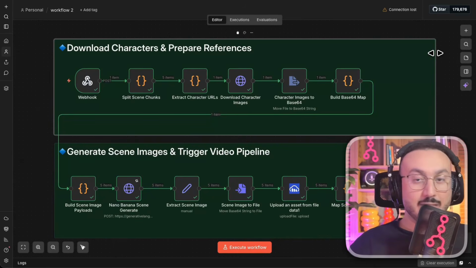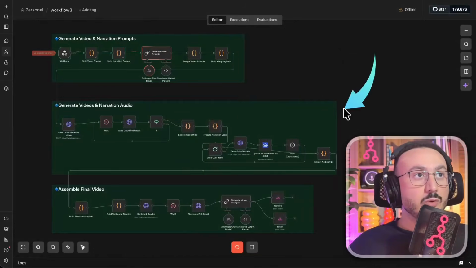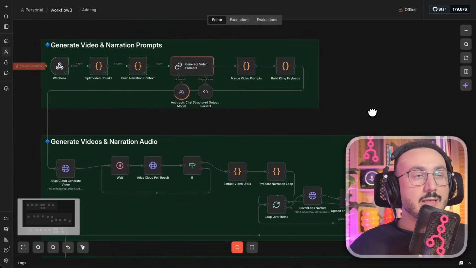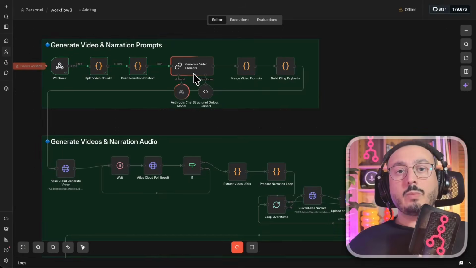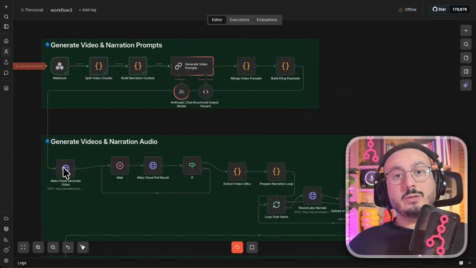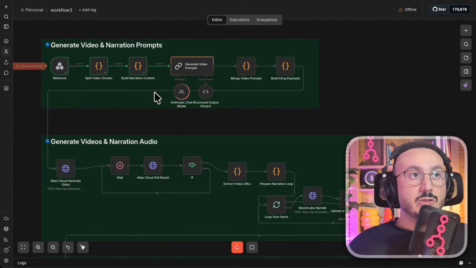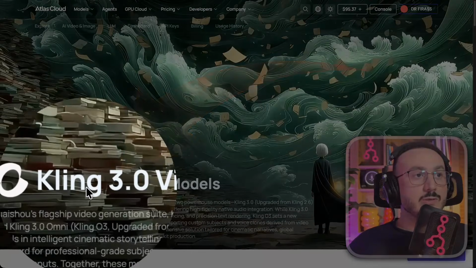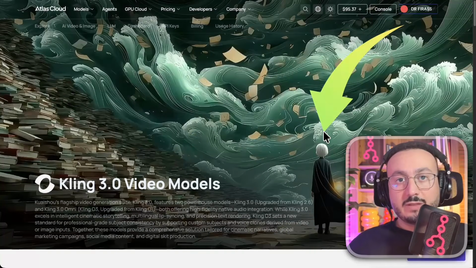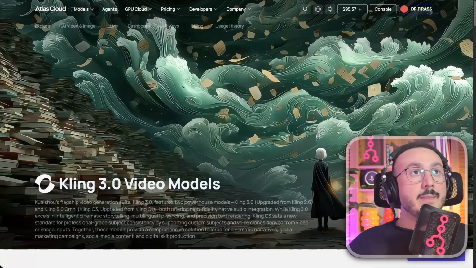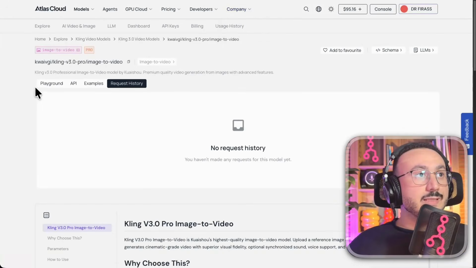We will move directly to the third workflow. And there you go then. Third workflow. Here, so we'll zoom in a little. It's currently creating what we call prompts. The prompts which will be sent here to Atlas, which will turn the images into videos. Of course, here it's Claude that's working. You will see that here we are going to use the Kling 3.0 system, which specializes in video creation. It is very, very powerful, especially when it comes to animation. And now we are going to work with this model.